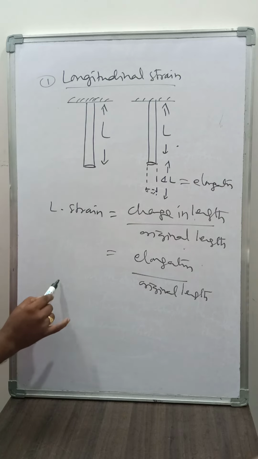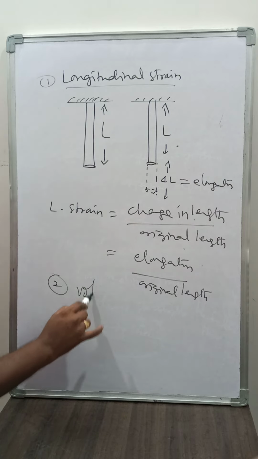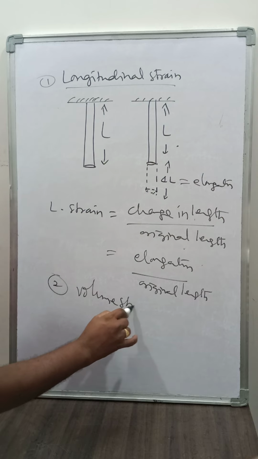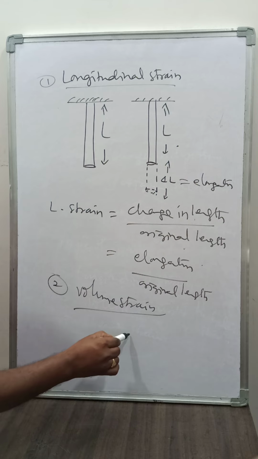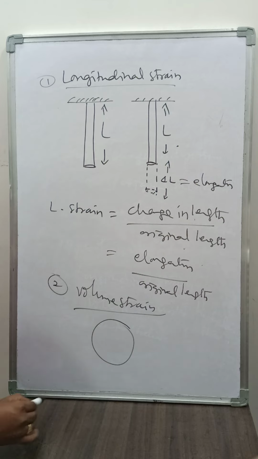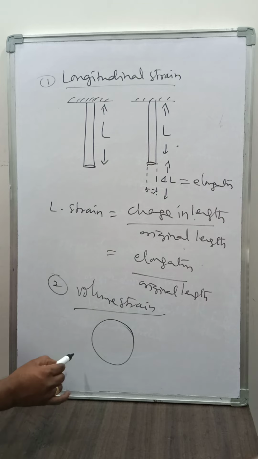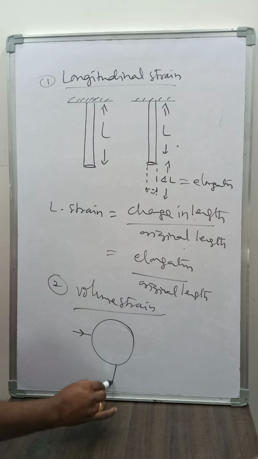Next we have volume strain. Let us consider a toy, a doll.